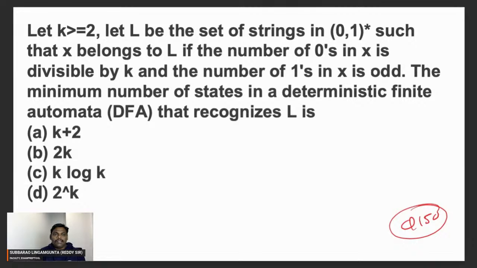Let k be greater than or equal to 2. Let L be the set of strings in {0, 1}* such that x belongs to L if the number of zeros in x is divisible by k and the number of ones in x is odd. The minimum number of states in the deterministic finite automata (DFA) that recognizes L is.